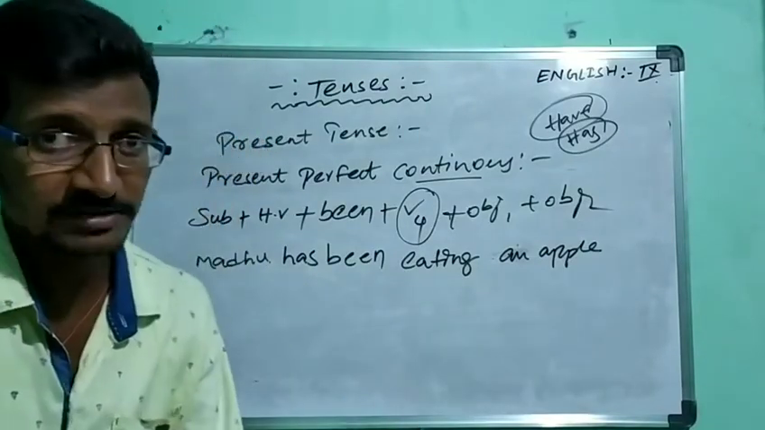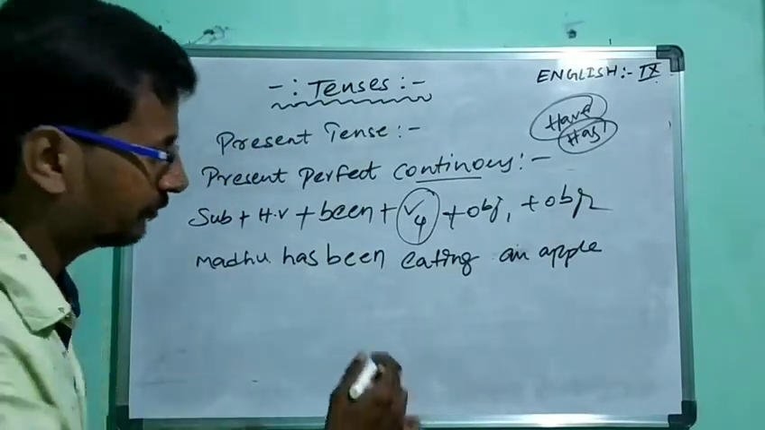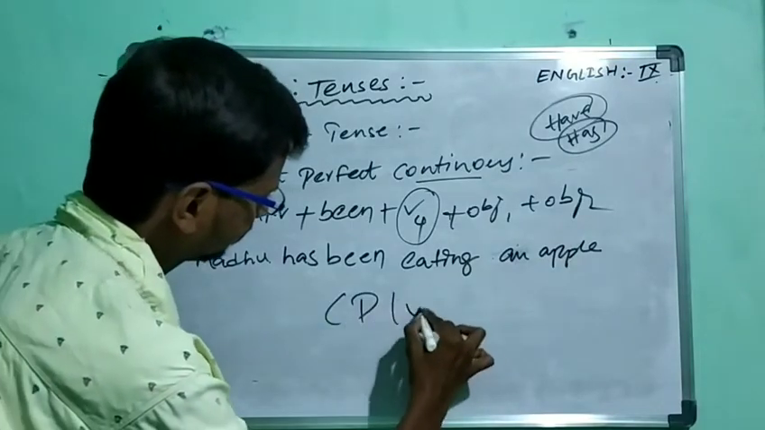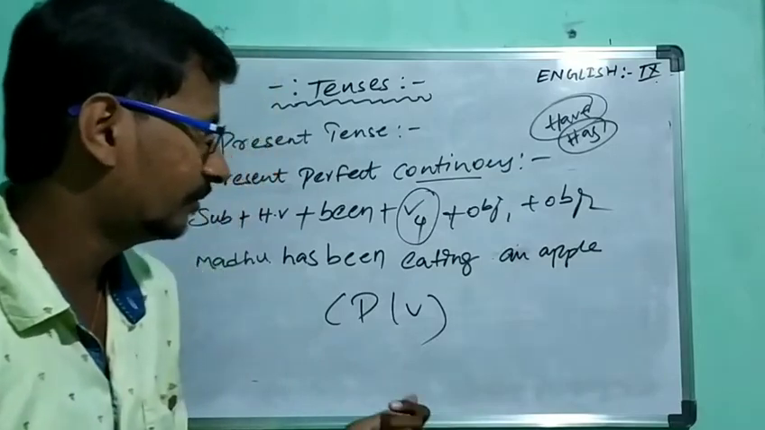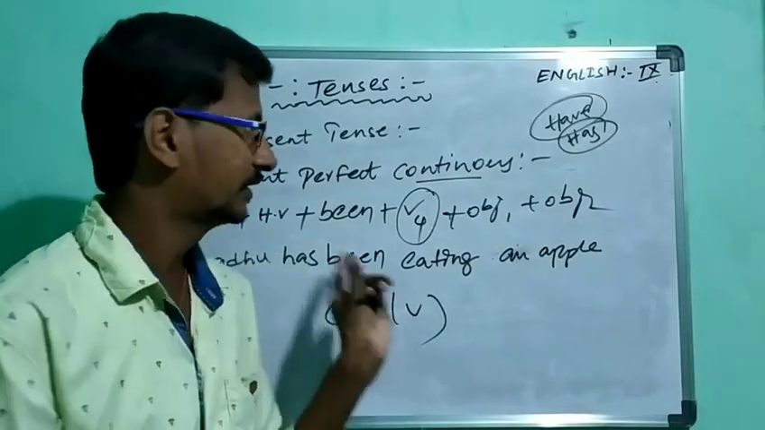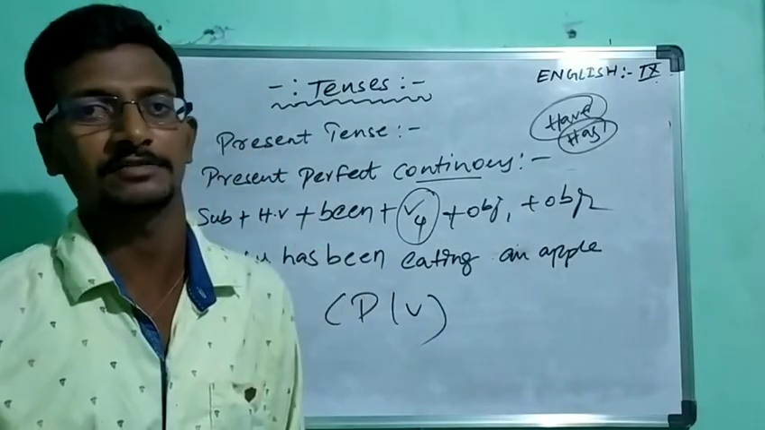So when it comes to the passive voice, there will be no passive voice in the present perfect continuous. Always there will be no passive voice for the present perfect continuous. We already know that.